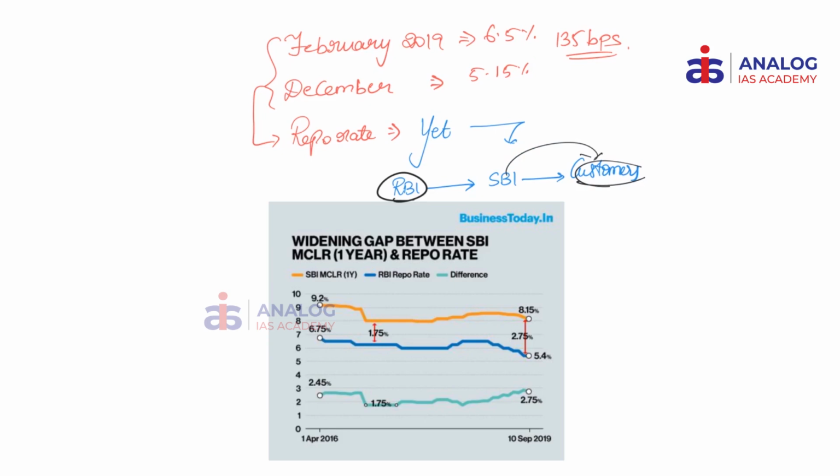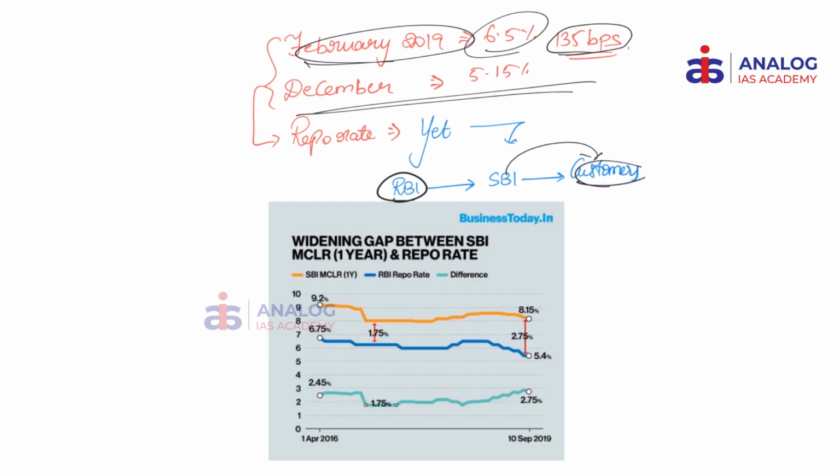So as we have already seen, banks cannot be forced by RBI to ensure that customers actually get the rate cut. If we want to go by evidence, in February 2019, 6.5% was the repo rate. Now it fell by 135 basis points across the various bi-monthly monetary policy reviews, and in December it reached 5.15%.